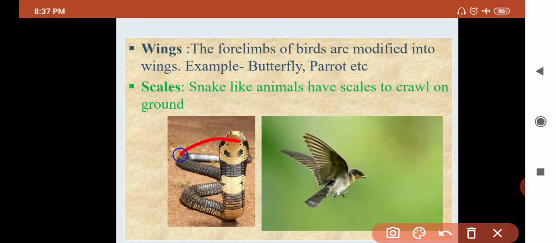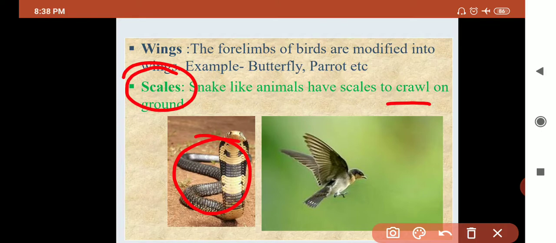Okay, for example, a snake doesn't have a leg. Then how can it move, how can it crawl, how can it move from one place to another? So for that they have scales on their body. Okay, these scales are used to crawl, to move from one place to another place.